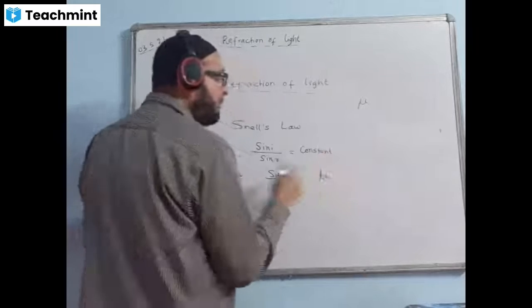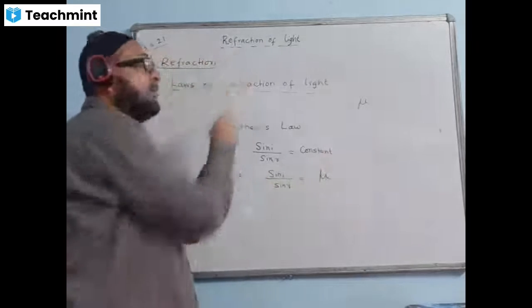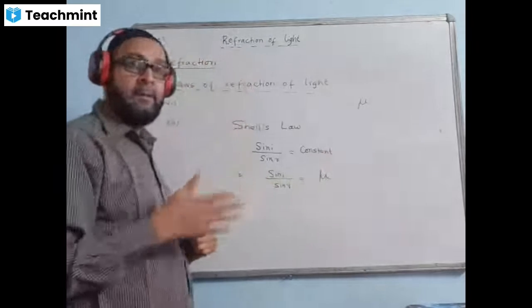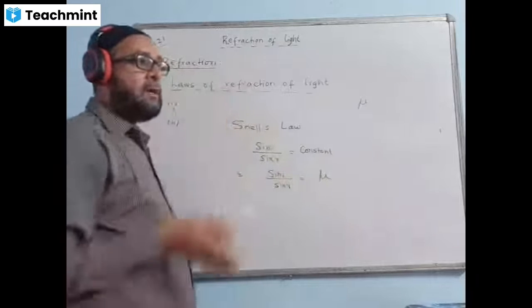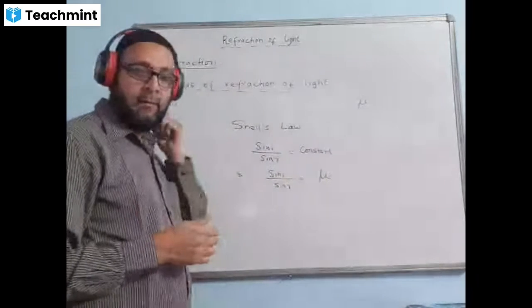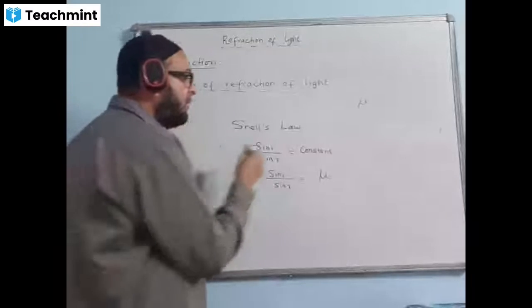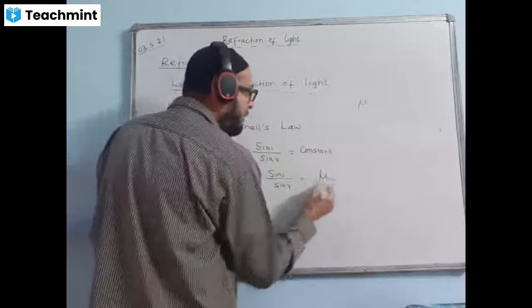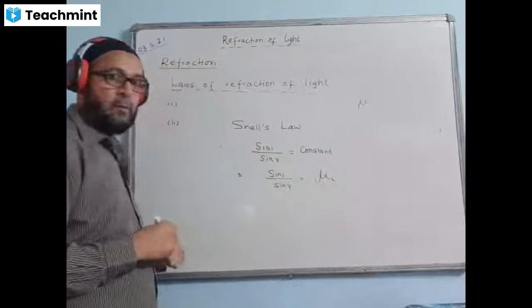Because refraction of a ray of light always takes place between two different media, maybe air to glass or water to glass, always two different media are involved. That's why here also we take the two media as 1 and 2, so that is mu 1 2.